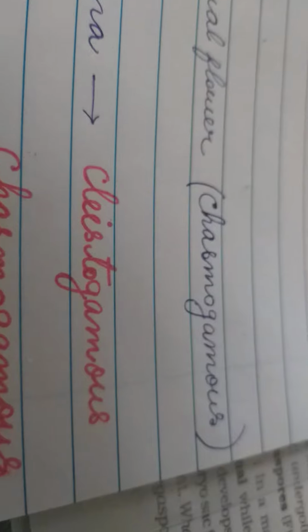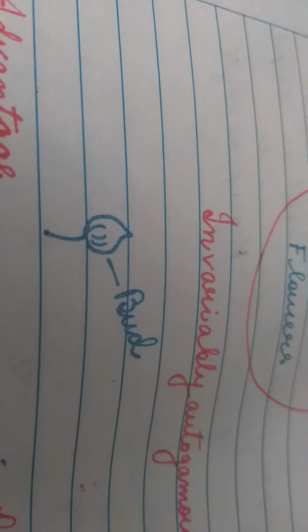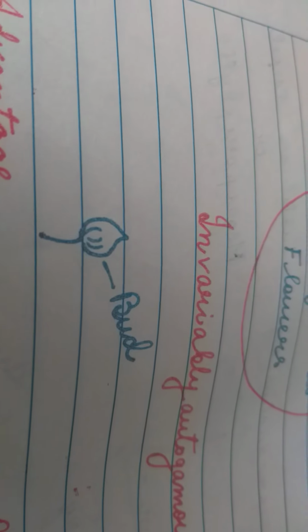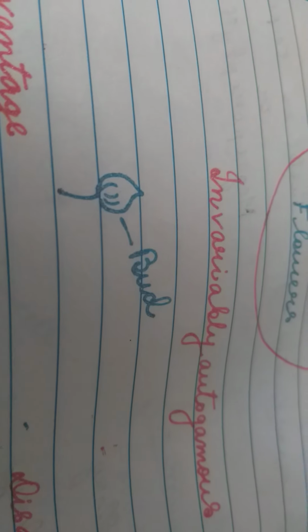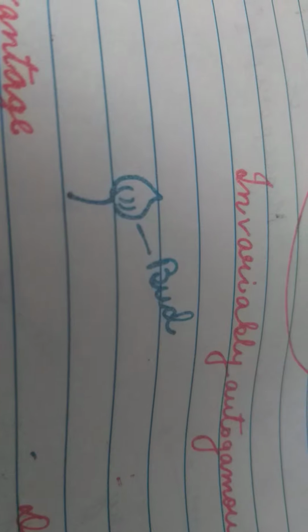Clistogamous flowers are different. They are very specific because they remain in the form of bud. They do not open. They do not expose anther and stigma.